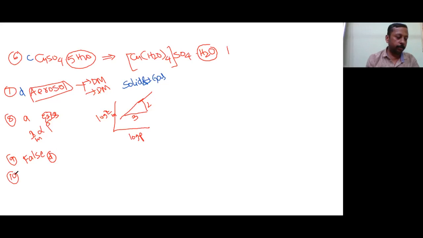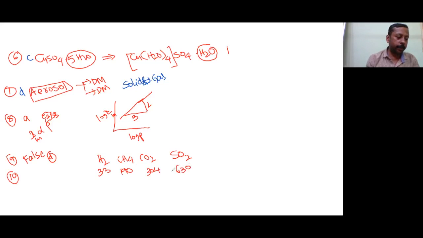Then coming to the 10th question. Okay. You are given the critical temperatures of 4 gases, H2, CH4, CO2 and SO2. Critical temperatures are 33, 190, 304 and 630.